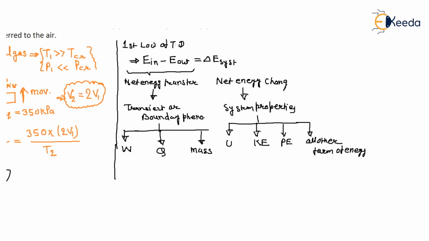But what is the assumption here? The assumption is closed system. So for a closed system there is no mass transfer. For a closed system, for a stationary system, this will be 0, this will be 0. For a stationary system, this form is approximately neglected as compared to the internal energy of the system.